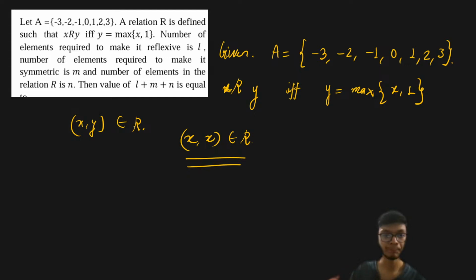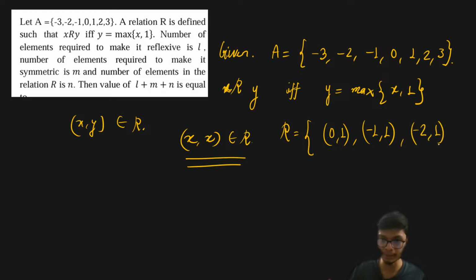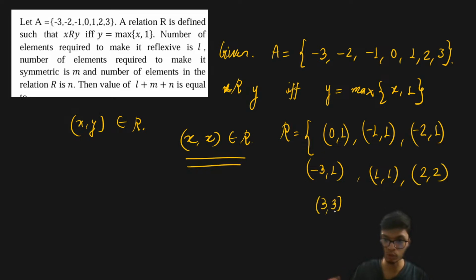So from here I can write the elements of the relation as 0 comma 1, minus 1 comma 1, minus 2 comma 1, minus 3 comma 1, 1 comma 1, 2 comma 2, and 3 comma 3. Those are the elements that are possible.